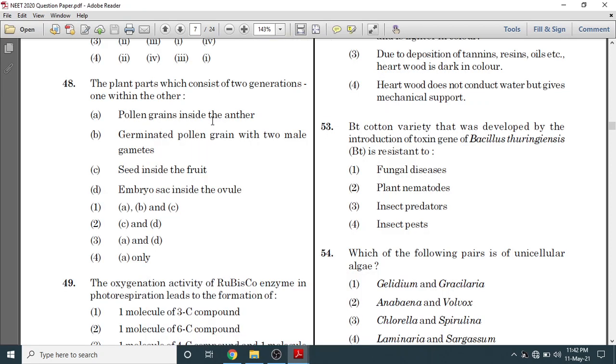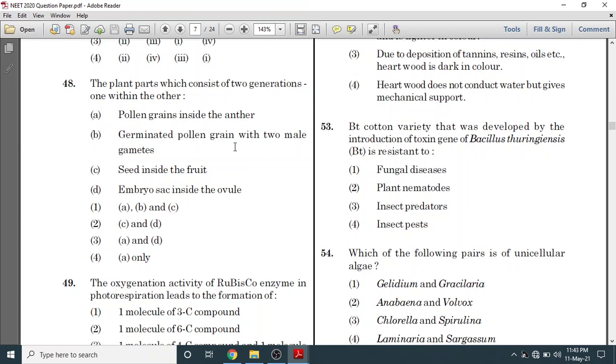options. Pollen grains inside the anther. So anther is a diploid structure, pollen grains are a haploid structure. So haploid present inside the diploid. So these are the 2 generations within the same plant, one within the other.